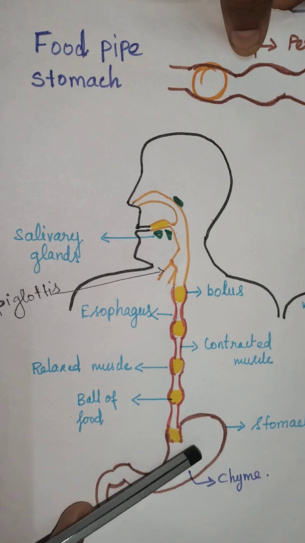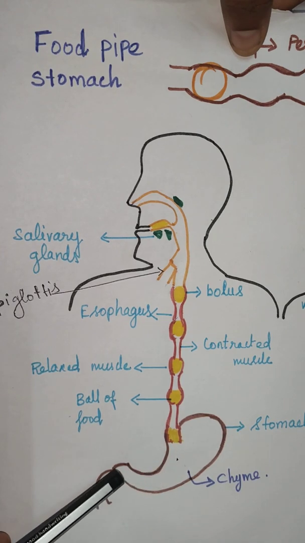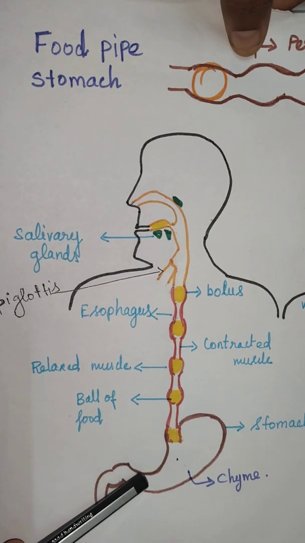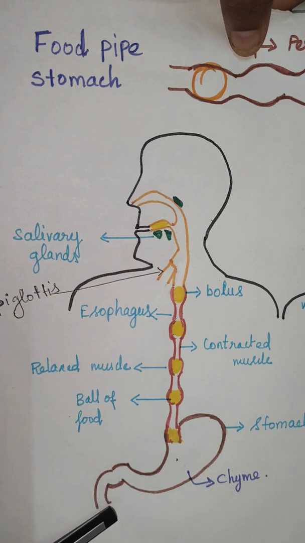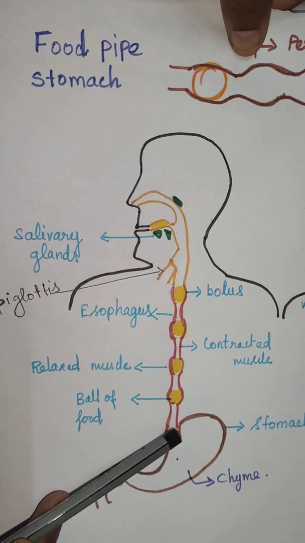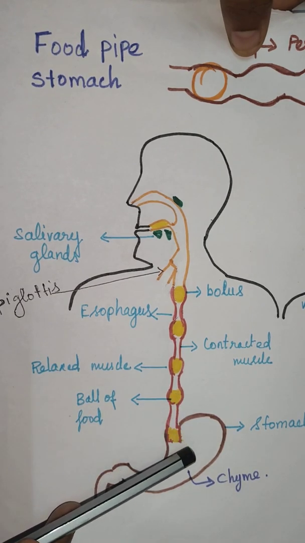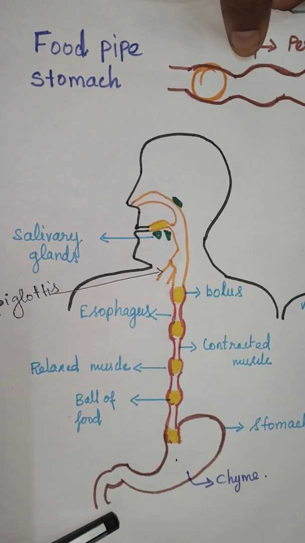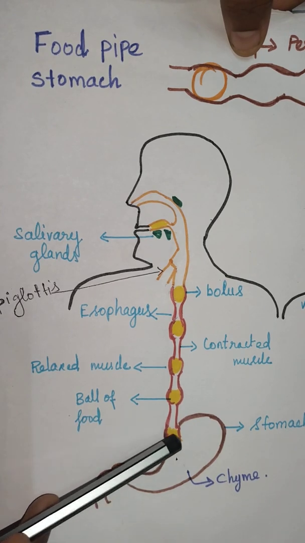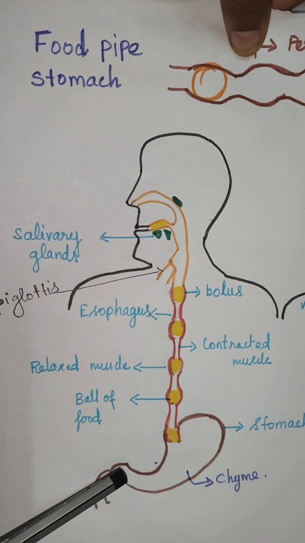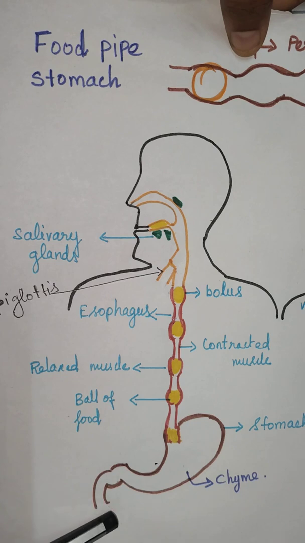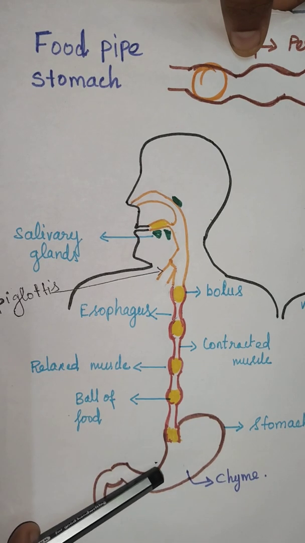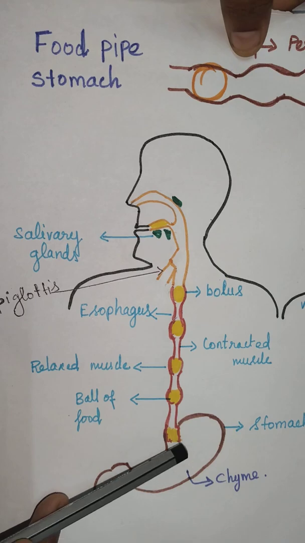The other end of the stomach opens into the small intestine. One end receives food from the esophagus, and the other end opens into the small intestine. So the food which is accepted by the stomach passes into the small intestine after the digestion process, and if the food is not accepted by the stomach, it is vomited out.